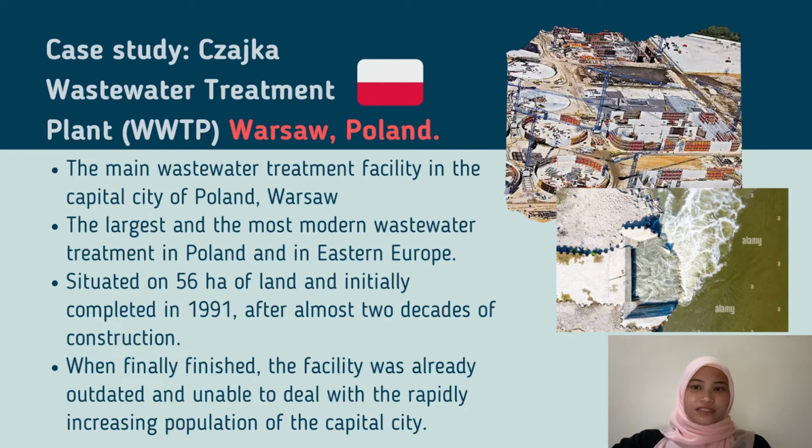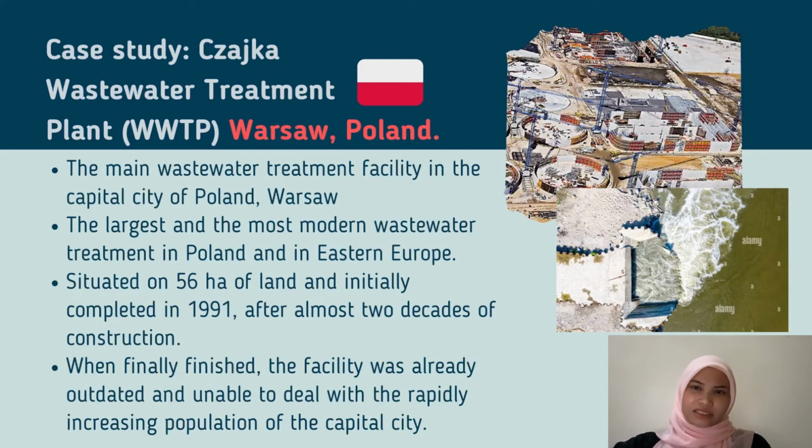I'll continue with the example of a failed wastewater supply and wastewater management case study, which is the JICA Wastewater Treatment Plant, WWTP. It is the main wastewater treatment facility in the capital city of Poland, Warsaw. It is the largest and most modern wastewater treatment facility in Poland and in Eastern Europe, collecting raw wastewater from both sides of the capital city, which is divided by the Vistula River, the largest river in Poland.